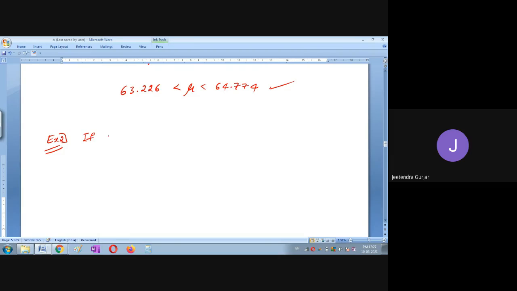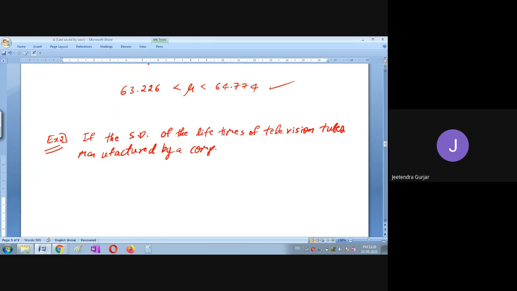If the standard deviation of the lifetime of television tubes manufactured by a company is estimated as 100 hours, how large a sample must be taken?